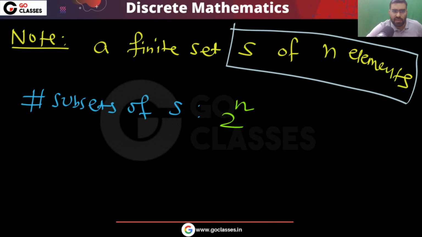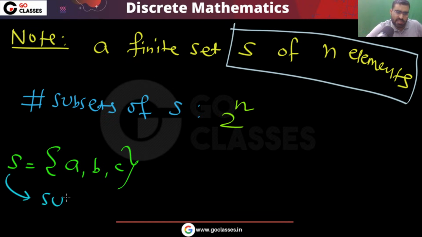Very easy, because for every element you have 2 choices, right? Let's assume I give you some set S, like A, B, C. Now, from this set, let's assume you are creating a subset S1.